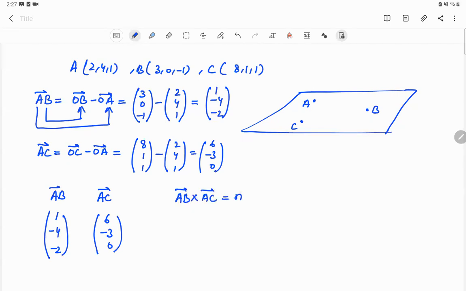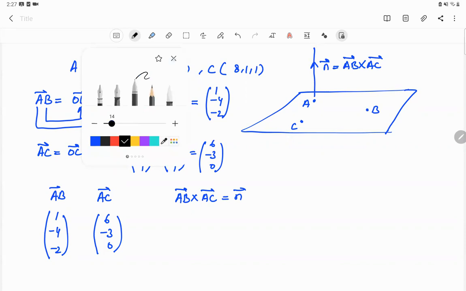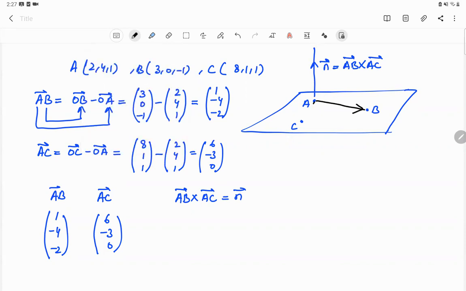AB cross AC, as the name suggests, is the cross product. The cross product vector N does not lie in the plane which contains AB and AC, and hence N is perpendicular to the plane which contains AB and AC. So AB cross AC is a vector perpendicular to the plane containing AB and AC. So now we start applying our formula of calculating the cross product.